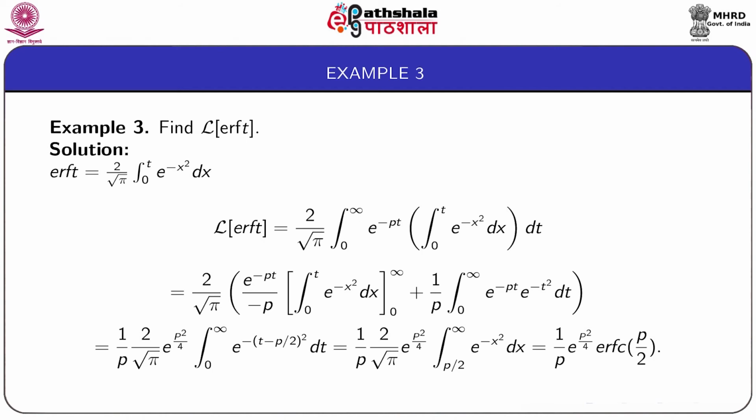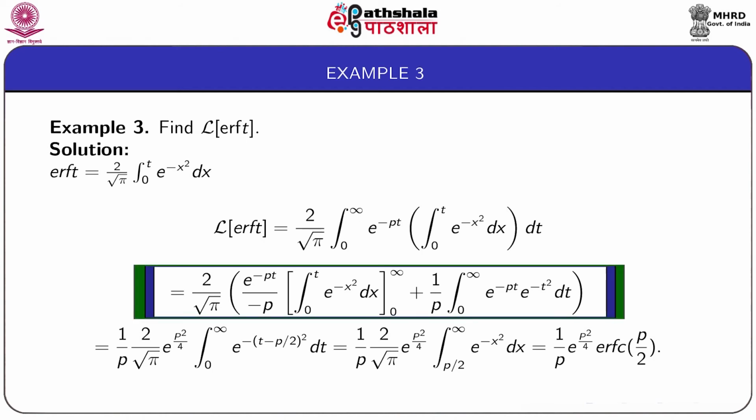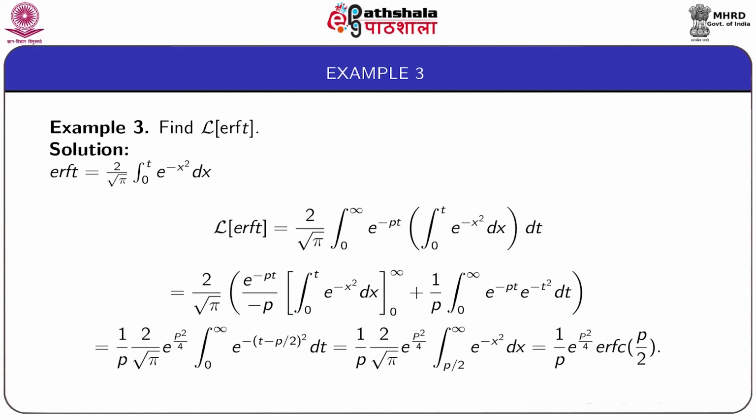Integration by parts gives 2 by root pi e to the power minus pt by minus p integral from 0 to t e to the power minus x square dx, t runs from 0 to infinity, plus 1 by p integral from 0 to infinity e to the power minus pt e to the power minus t square dt.